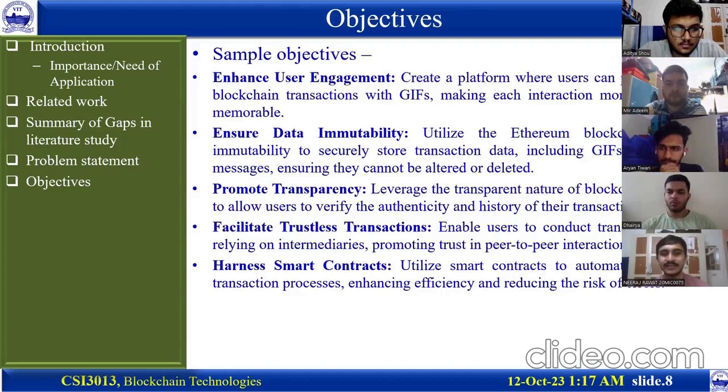And facilitate trustless transactions. As I said before, there is no intermediary, so it promotes peer-to-peer interaction. And harness smart contracts, which we are implementing, to increase efficiency and reduce the risk of error. Also, we are introducing an objective to notify users of the gas cost, so the user can see the gas cost and estimate when to do the transaction, so that they get lower transaction fees. So these are the objectives.